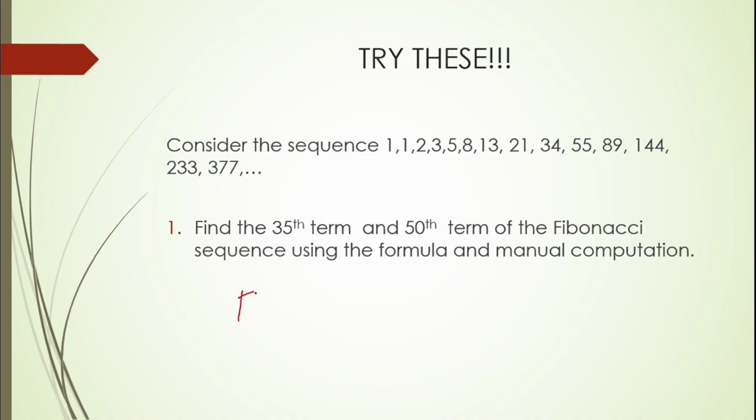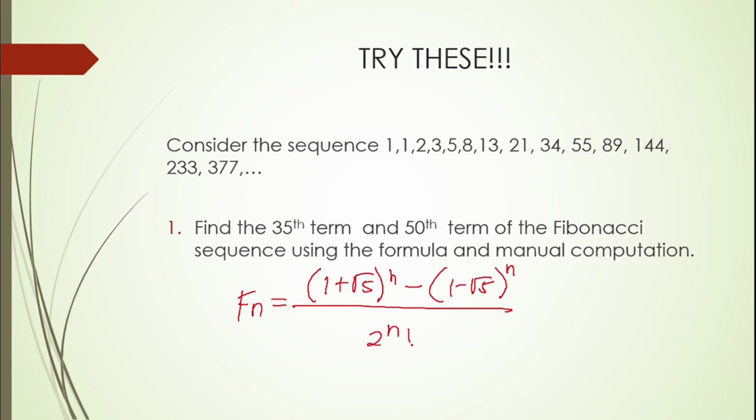We have here Fn is equal to 1 plus the square root of 5 raised to n minus 1 minus the square root of 5 raised to n over 2 raised to n times the square root of 5. So this is the formula in finding the Fibonacci sequence. And for the manual computations, you're going to write every term. So that is your manual computation.